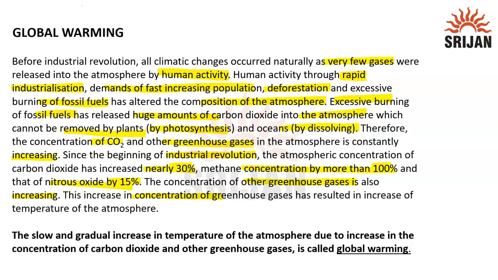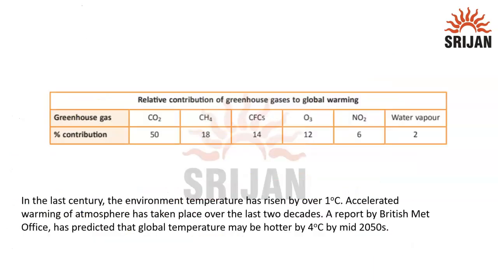The increase in concentration of greenhouse gases has resulted in an increase in the temperature of the atmosphere. So the Earth's overall temperature is gradually increasing. This slow and gradual increase in temperature of the atmosphere due to increase in concentration of carbon dioxide and other greenhouse gases is called global warming.